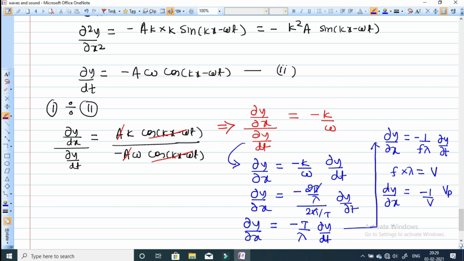So the particle velocity vp, multiplied towards the left, will be equal to minus v into dy by dx. Change in y with respect to change in x gives you the slope.